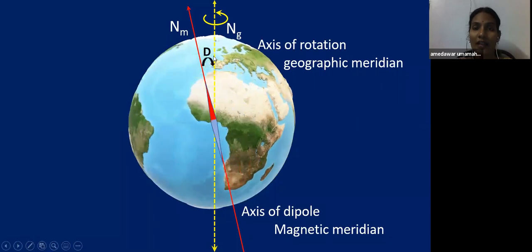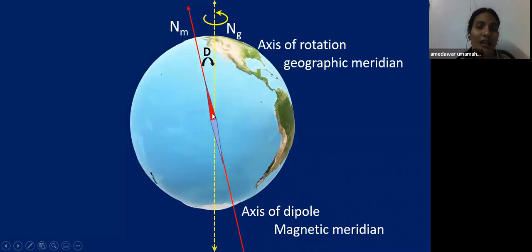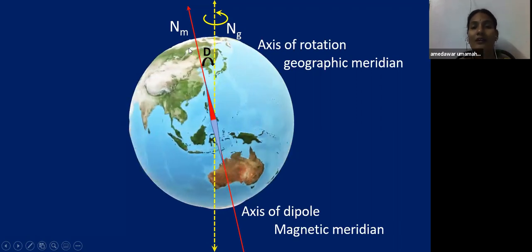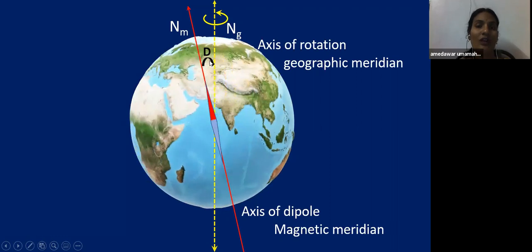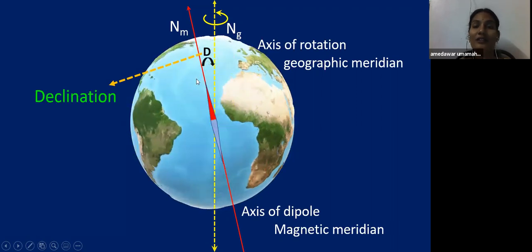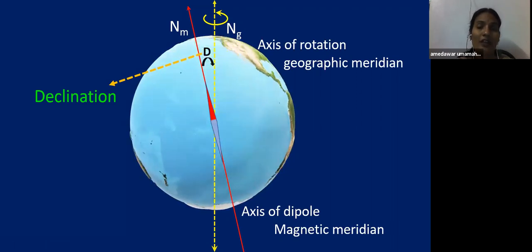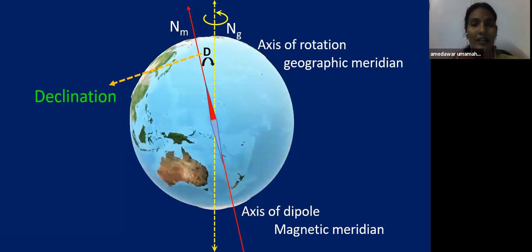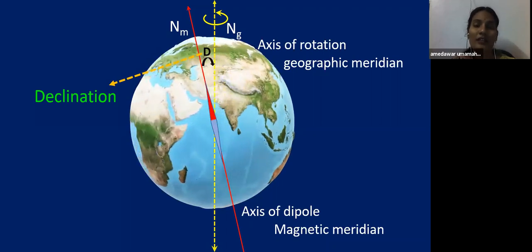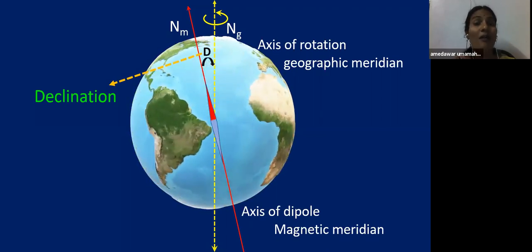So there is an angle between the axis of rotation and the axis of dipole, meaning there is an angle between true north and magnetic north. This angle between true north and magnetic north is known as declination. This is an element of the earth's magnetic field. It is very important, children. If you place the magnetic needle at any place on this earth, it shows the direction of magnetic north, children, not the true north. It always shows the magnetic north.